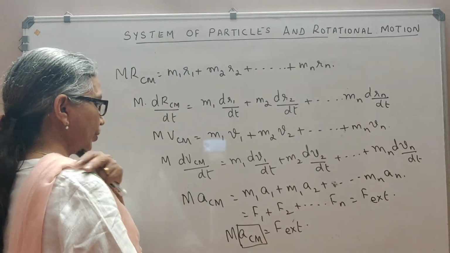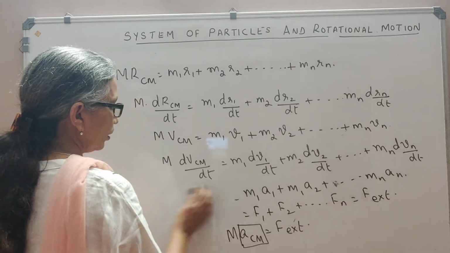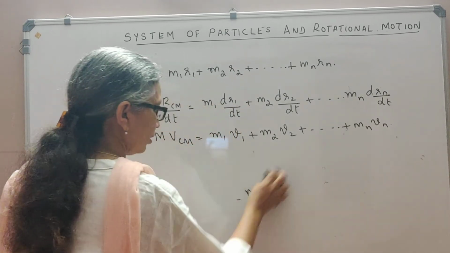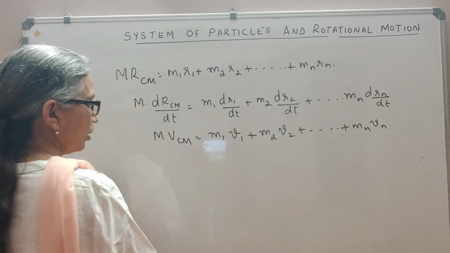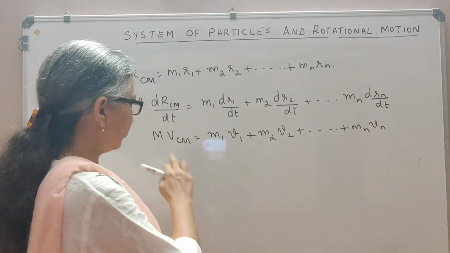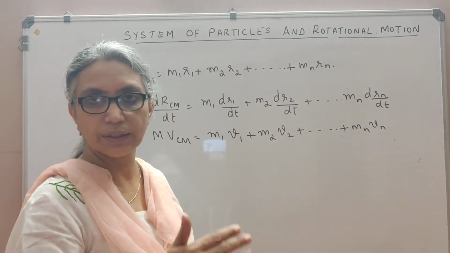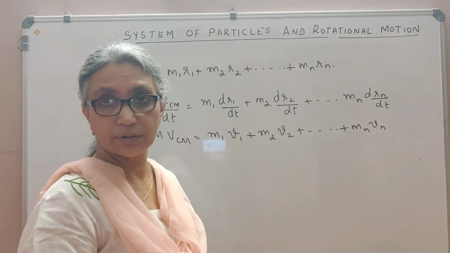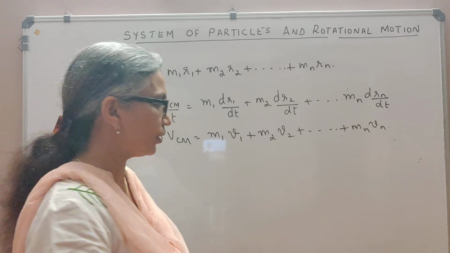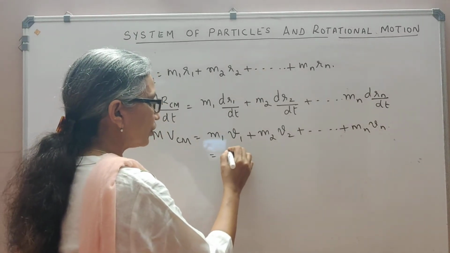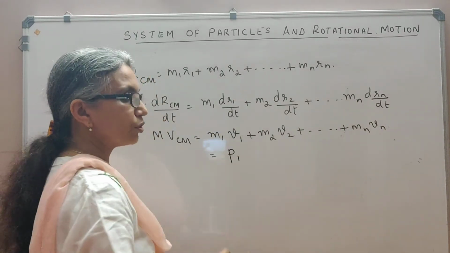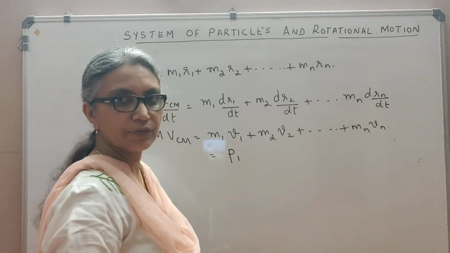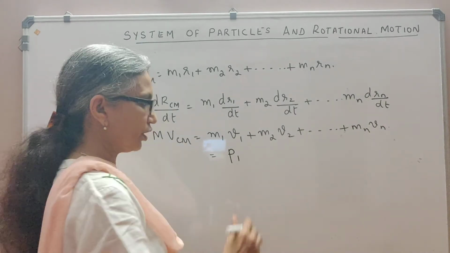Now if you look at this equation that we have here, m into VCM, m is the total mass of the body, m1 plus m2 plus and so on up to mn. VCM, I told you, is the velocity of the center of mass, and m1 into v1 should therefore be p1, right? Because mass into velocity is momentum, and this is mass of the first particle into velocity of the first particle, which is the momentum of the first particle.